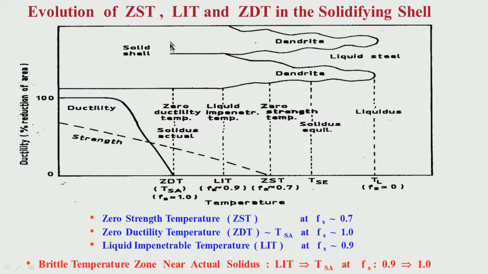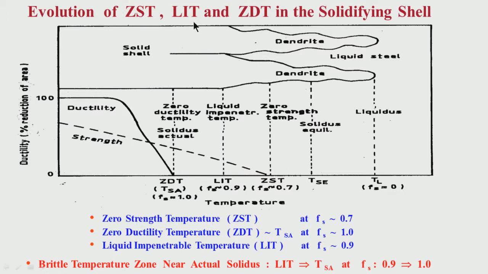But in this region, that means when the solidification is more than 90%, in the temperature region between solid fraction of 0.9 to 1, that means near the actual solidus temperature, this temperature region is really brittle, because if there is a crack formation in the dendrites, the liquid steel cannot penetrate and heal those cracks. So, this temperature is called liquid impenetrable temperature, LIT.